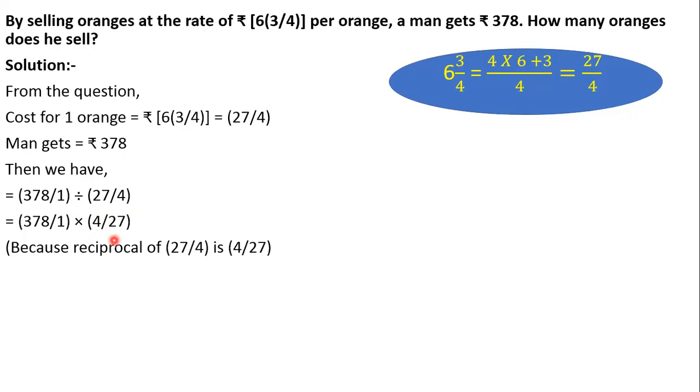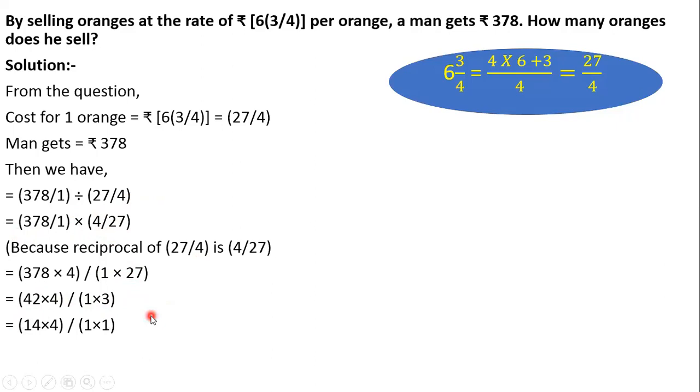So 4 by 27, 27 by 4 will become 4 by 27. Okay, children. Now you can see 378 gets cancelled by 20 in the table of 9. It comes 42 times, and in the table of 9, 27 comes 3 times. Again, 42 is divisible by 3. How many times? 14 times. So we get 14 multiplied by 4. Is this clear, children? 56.